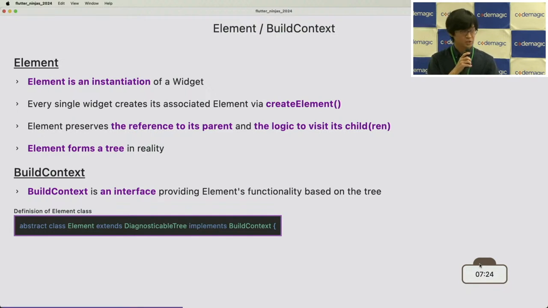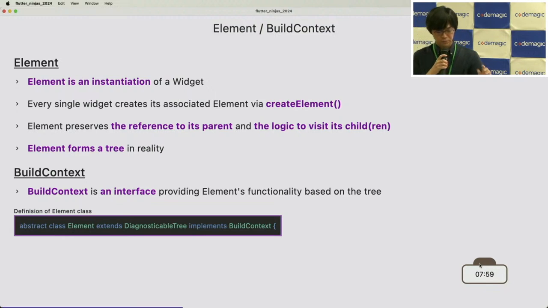So every single widget creates its associated element via createElement, and element preserves the reference to the widget. So widget and element are always a pair. One widget creates an element, and one element has the reference to one widget. Okay. So element preserves the reference to its parent, and the logic to visit its children.